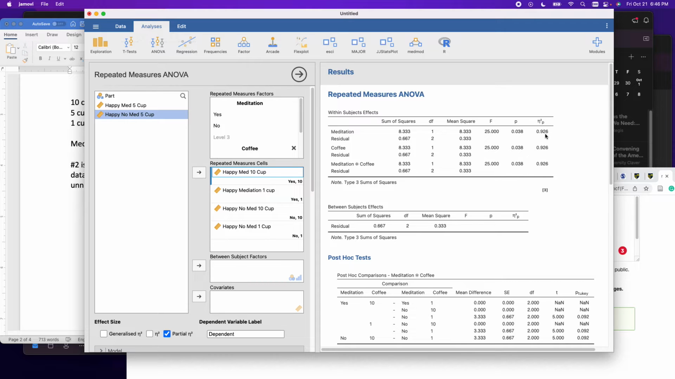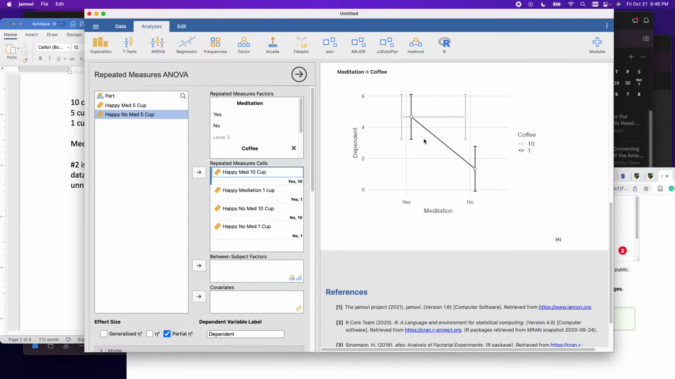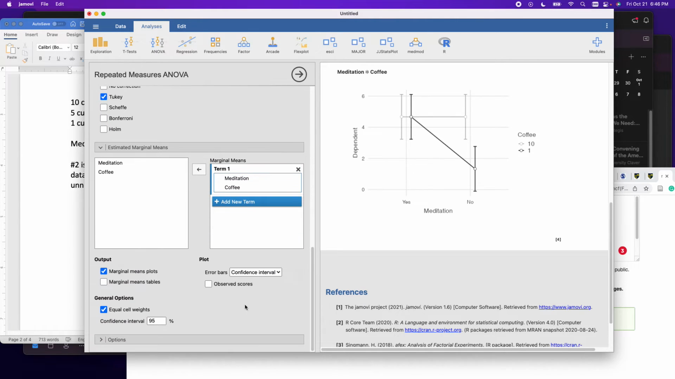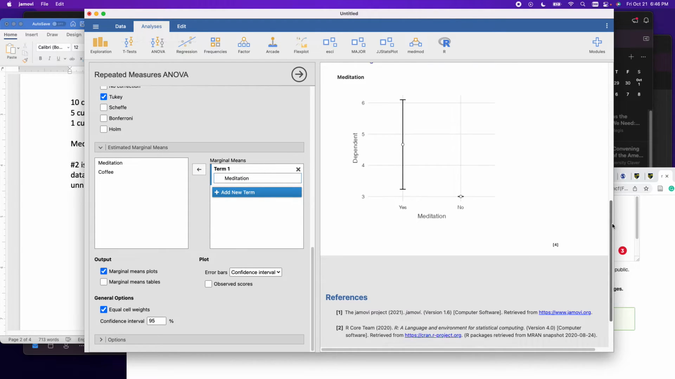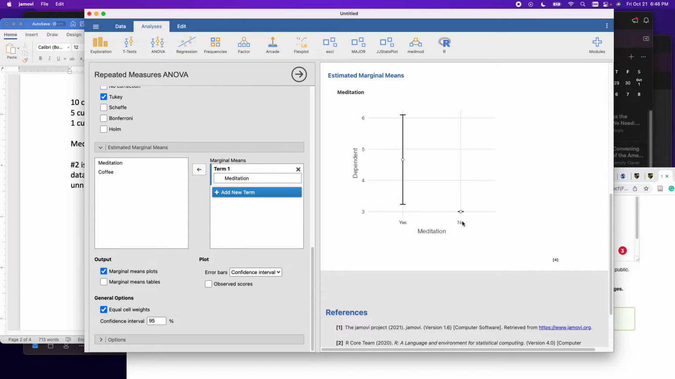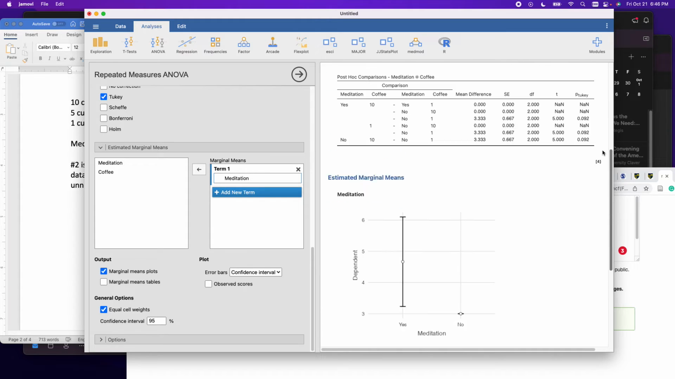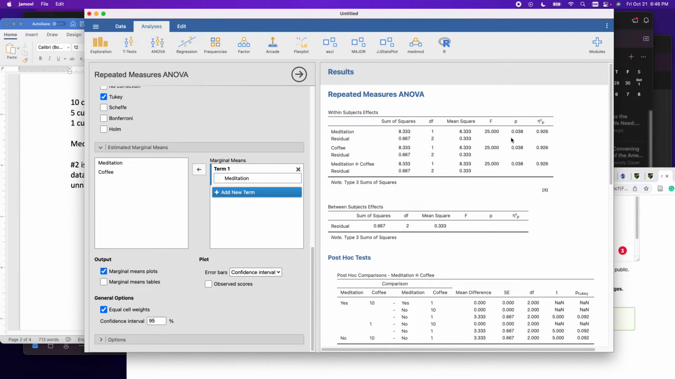Right now, I want to understand the main effect, not the interaction. So I'm going to go down here and I want to understand the main effect of meditation. So what do we see here? Meditation appears to improve happiness. This is the condition where everybody sort of shows the same. That's why we're getting those NaN results. Don't worry about it too much. But meditation appears to increase happiness relative to no meditation. That is a significant effect.